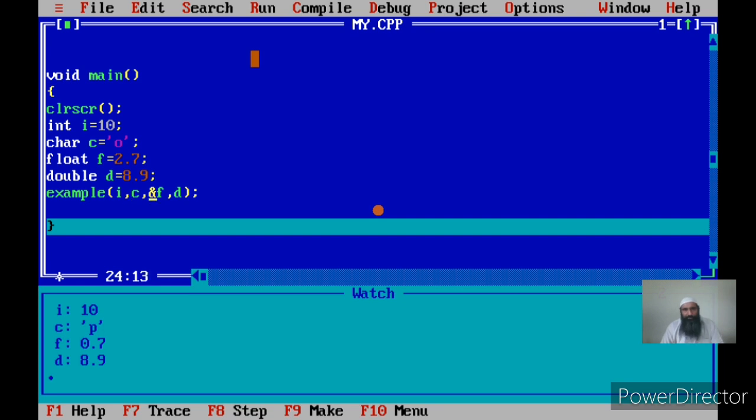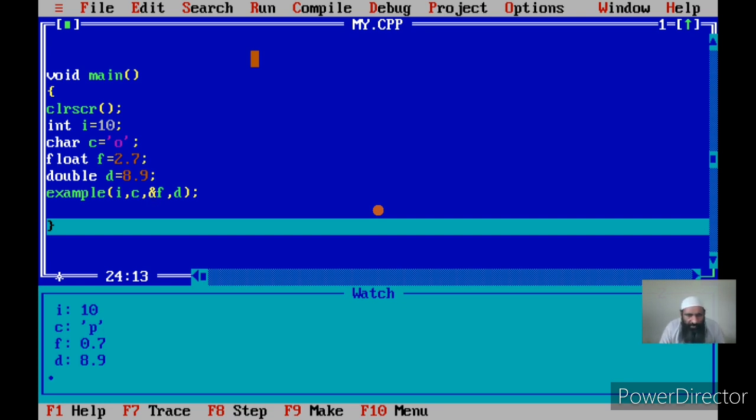Therefore there is a change in F because it is passed by pointer. In D there is no change because D is still 8.9. Therefore in I and D there are no changes because they are passed by value. In C there is a change because it is passed by reference, and in F there is a change because it is passed by address.